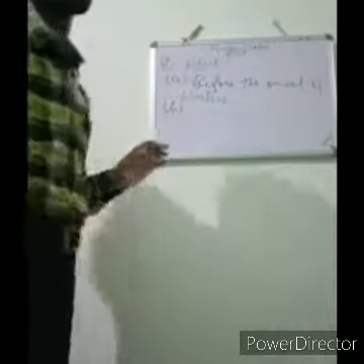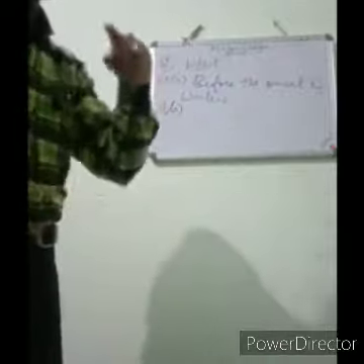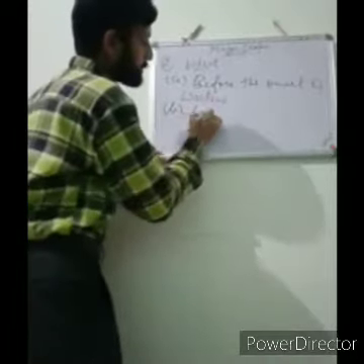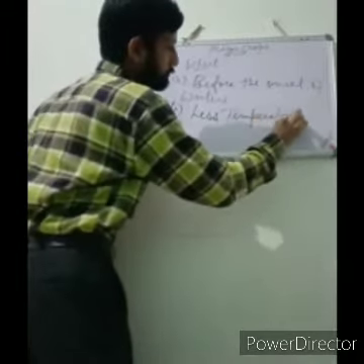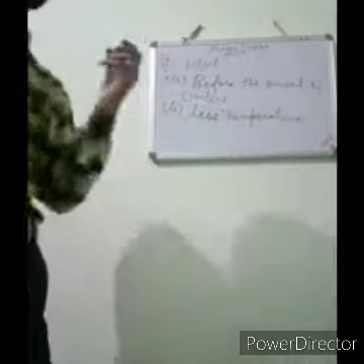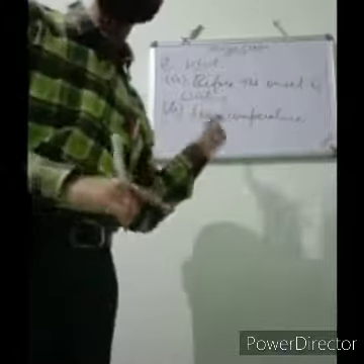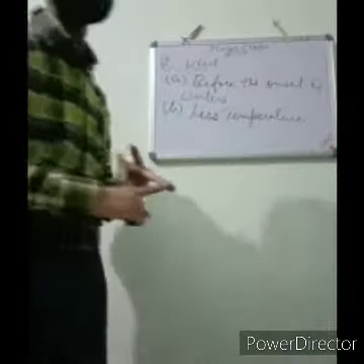During winters, it gets ripened. Because it is mostly grown during the winters, this means that it requires less temperature.